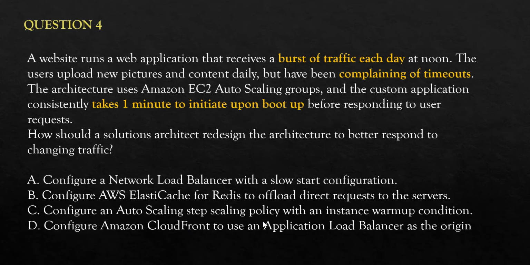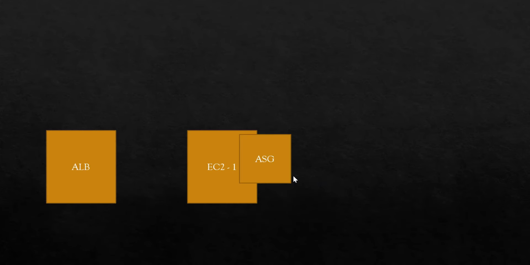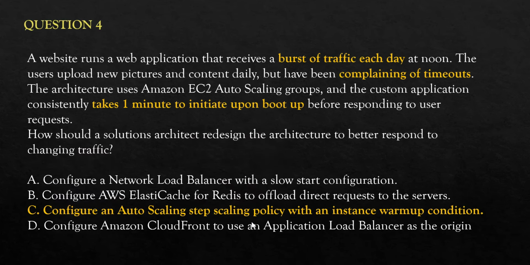What C does is the instance warm-up condition. Now, what instance warm-up means is that when this auto scaling group's new instance is made, the instance warm-up will already be done because it will be in the warm condition, so that when the ALB sends the request, it will be catered. There will be no wait time, and this is the right option. Hence, the final answer is option C. Let's see question number 5.